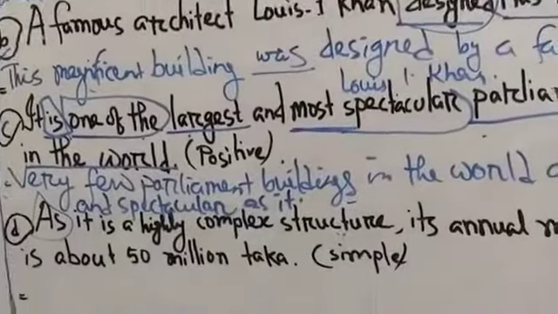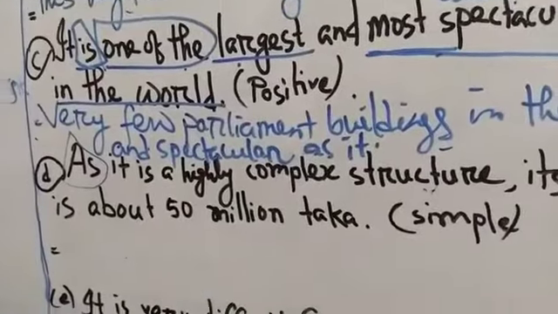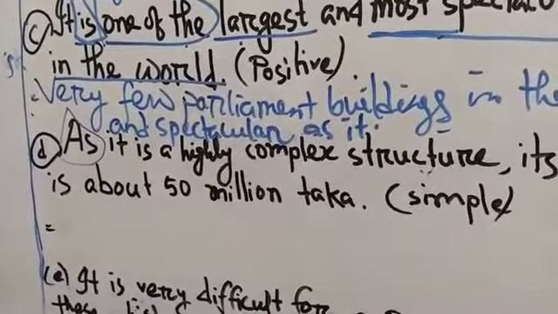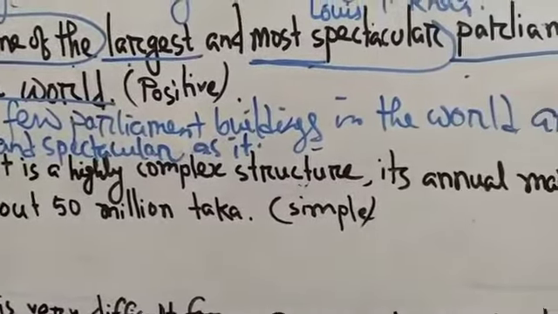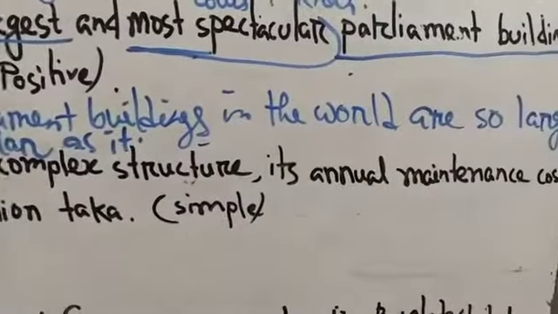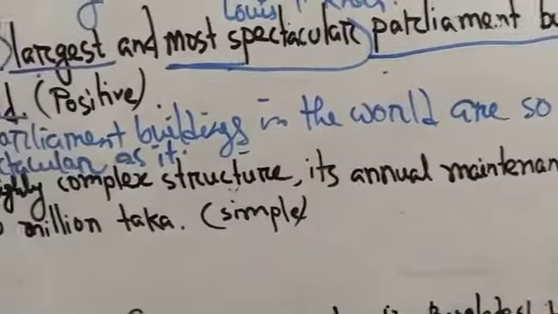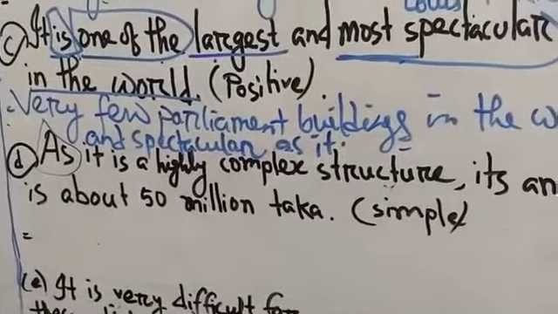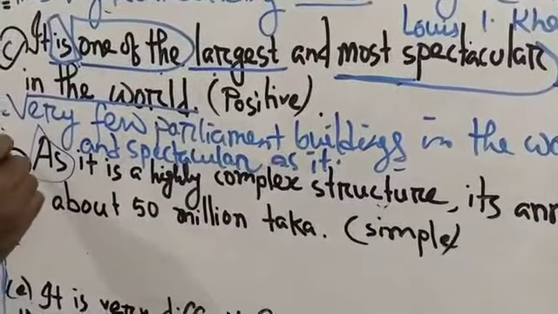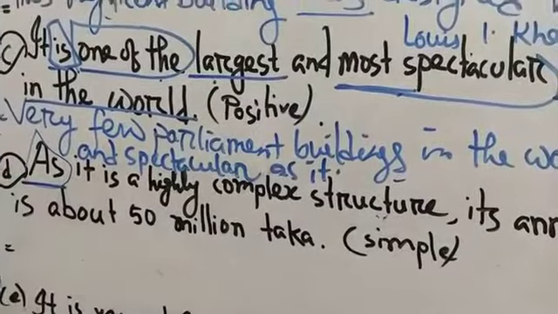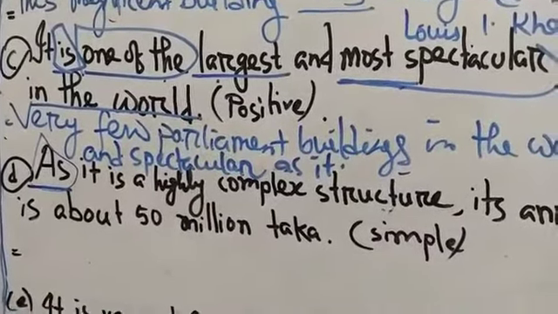Now see number D. As it is a highly complex structure, its annual maintenance cost is about 50 million taka. Can you tell me this is which sentence? As you have found here, this is a complex sentence.